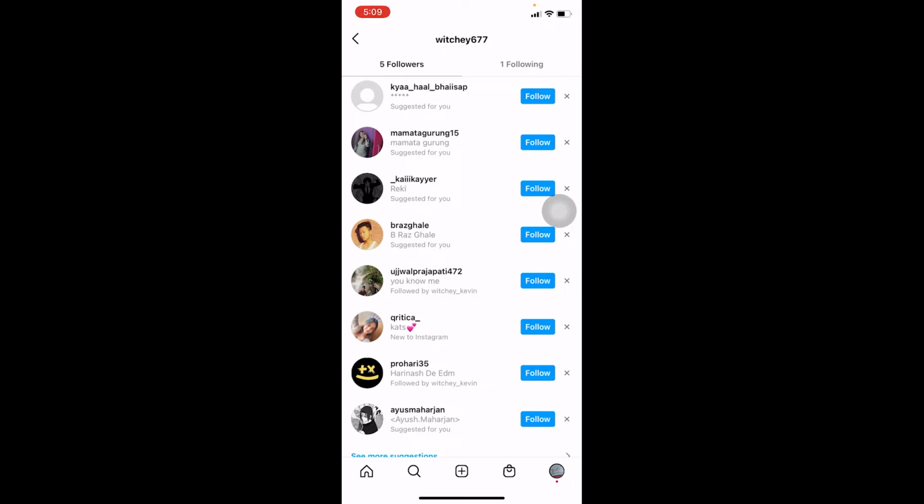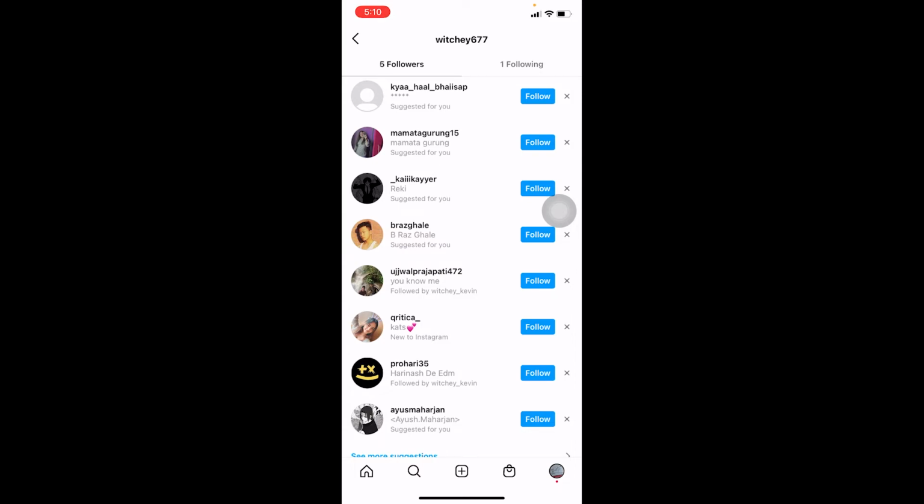So let's say you didn't follow a lot of people and you still got this problem. It could be a bug, so make sure to delete your Instagram and reinstall it again. Once you delete and reinstall your Instagram, one, your Instagram is going to revert to its original form. Every setting and every bug will be reverted. And the other thing, when downloading Instagram, you're going to be downloading the latest version of Instagram. So you also update your Instagram, you also fix your problem. So do that and it should be fixed.